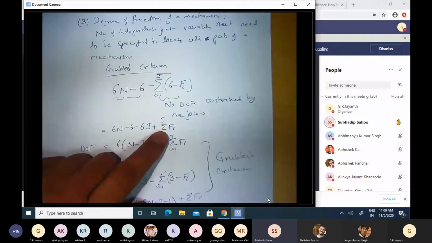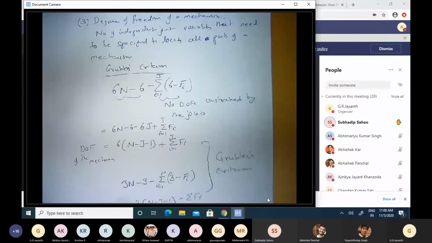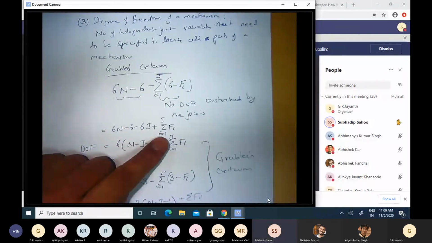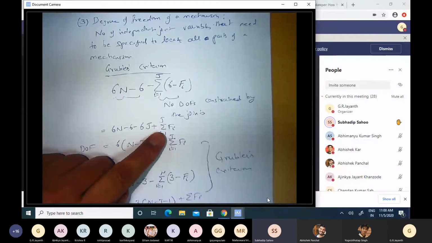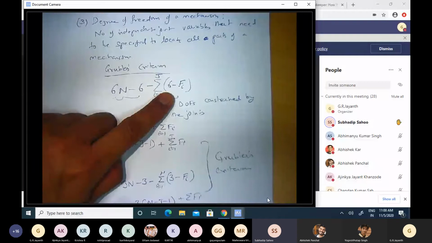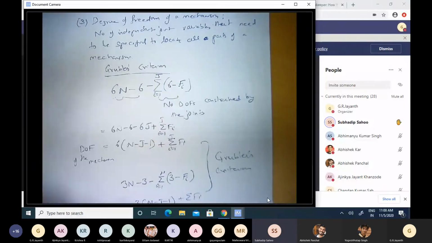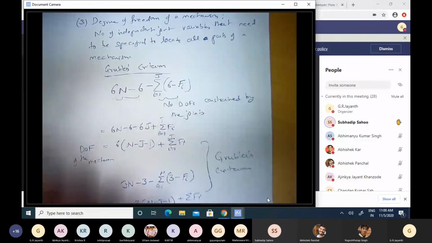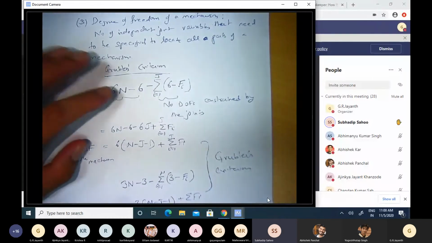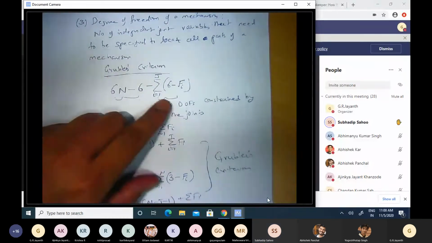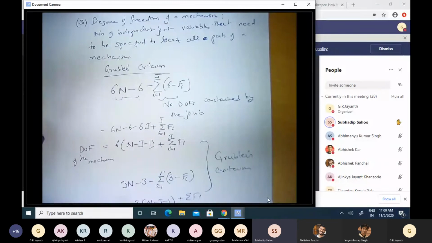Fi is a property of the joint. In order to avoid double counting, you're not counting it for the link, you're counting it for the joint. Each joint is assumed to remove 5 degrees of freedom or 4 degrees of freedom, depending on the number of degrees of freedom that the joint itself has. It's not connected with the number of links, it's connected with the number of joints. Okay, sir.